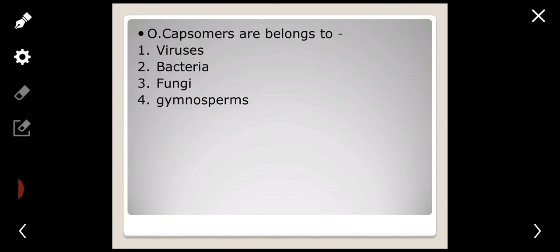Capsomers belong to? We know that capsomers belong to viruses. So this kind of direct question comes from this chapter.